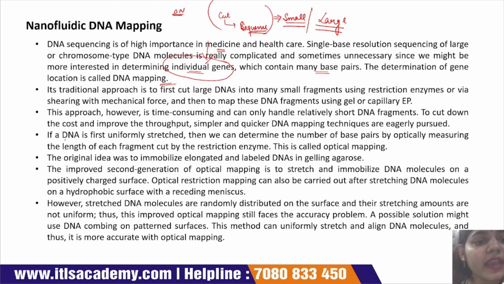If the DNA is first uniformly stretched, we can determine the number of base pairs by optically measuring the length of each fragment cut by the restriction enzyme. This is called optical mapping. In optical mapping we cut the DNA with the help of restriction endonuclease. What is a restriction endonuclease enzyme? It will cut the DNA into different fragments.